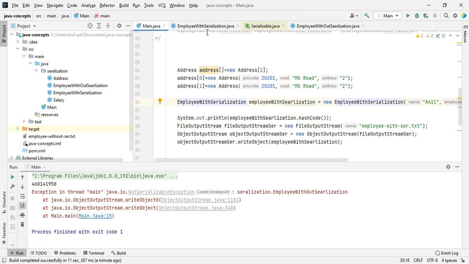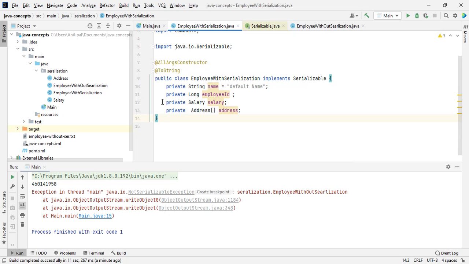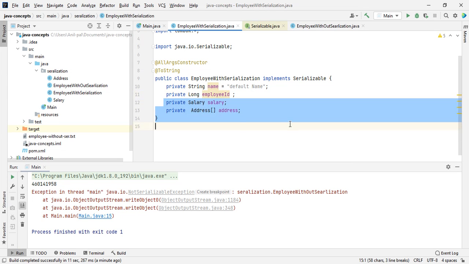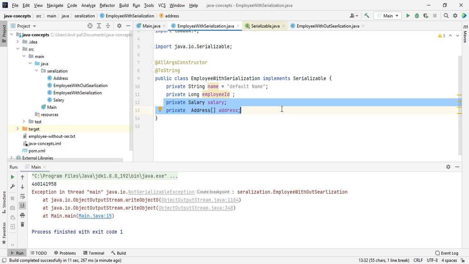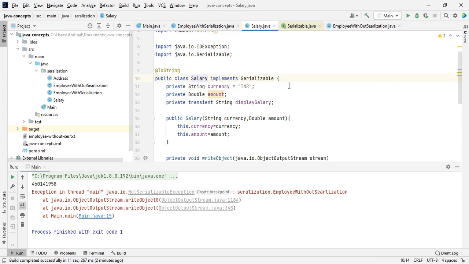One more important thing: serialization is recursive in nature. Whenever we have some inner objects, they should also be serializable, otherwise we will get an error. Let's go into the Salary class. Our Salary class also implements the Serializable interface.